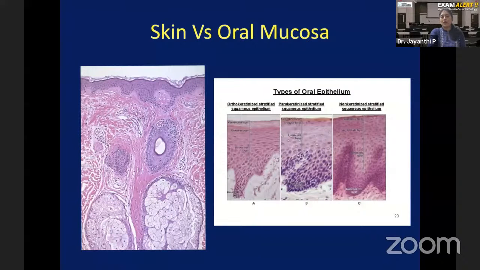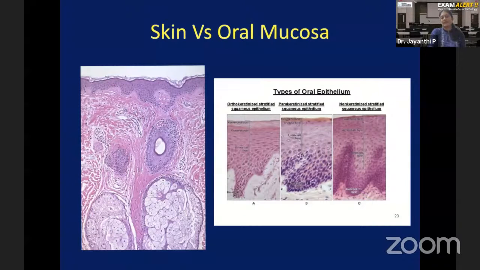Whereas if you have to call it parakeratinized, in the keratinized layer, you can see the blue dots there. Those blue dots represent pycnotic nuclei. Pycnotic nuclei means nuclear remnants. They are not complete nuclei. Only a cell will have a nuclei. Here, there is no cell. It is only a keratin protein that is present. But the remnants of the nuclei are seen in this keratin area. That is pycnotic nuclei. If you have a pycnotic nuclei or nuclear remnants in the keratinized area, then you call